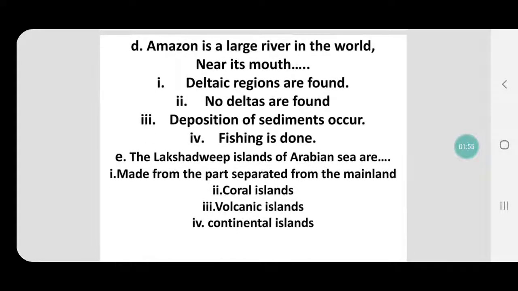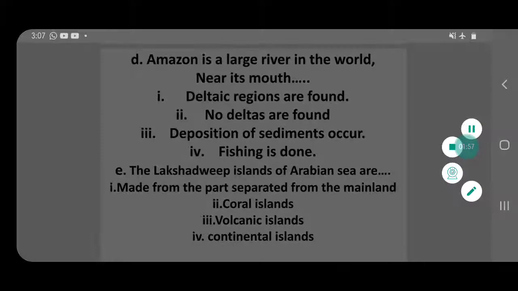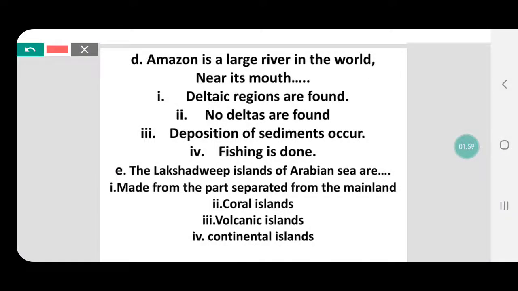Amazon is a large river in the world. Near its mouth, do we have deltas? You know the reason why. No deltas are formed. Deposition of sediments occur. Fishing is done. So we know there is no deposition and therefore no deltas. Okay, and fishing, no question. The answer is no deltas are found.